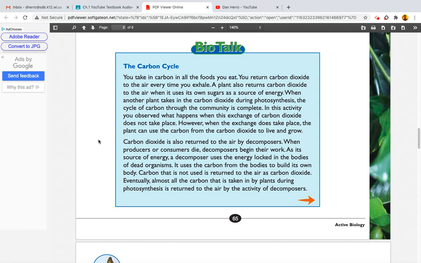grow. Carbon dioxide is also returned to the air by decomposers. When the producers or consumers die, decomposers begin their work. As its source of energy, a decomposer uses the energy locked in the bodies of dead organisms. It uses the carbon from the bodies to build its own body. Carbon that is not used is returned to the air as carbon dioxide. Eventually, almost all the carbon that is taken in by plants during photosynthesis is returned to the air by the activity of decomposers.